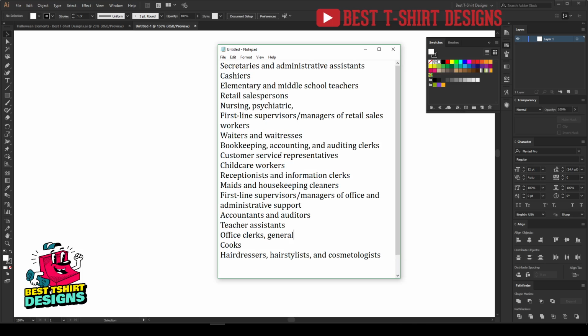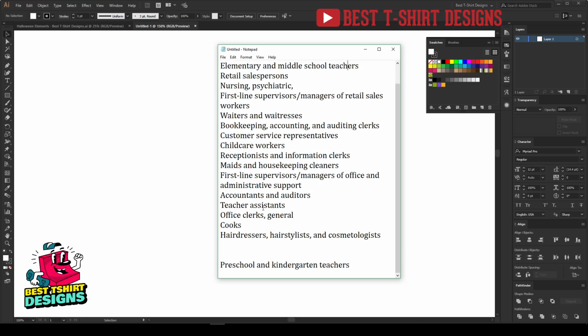How to do that? Let's say I'm going to work with nursing. Nursing is a very common thing. Or I'm going to work with psychiatric, customer service representative, children workers, or elementary or middle school teachers. I can work with kindergarten teachers, teacher assistants, office clerks, cooks, hairdressers, hairstylists. So anything in women's professions, I can target them.